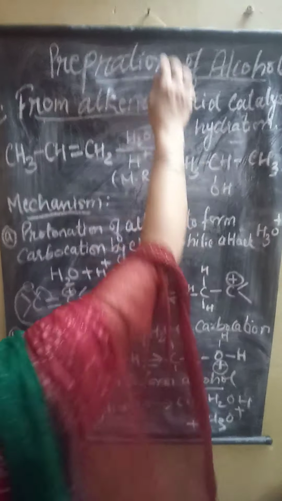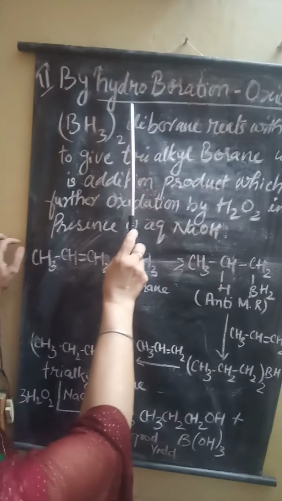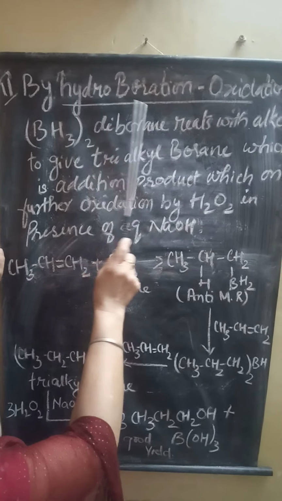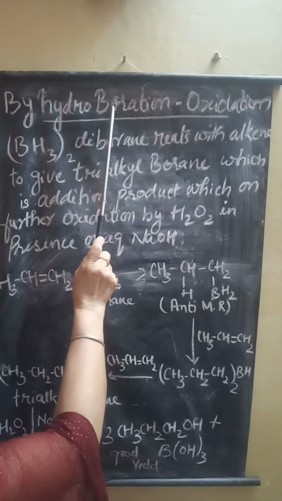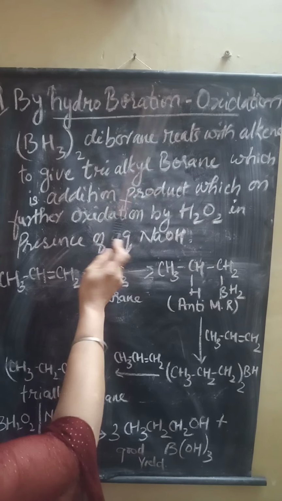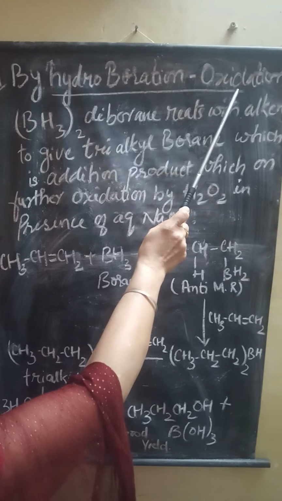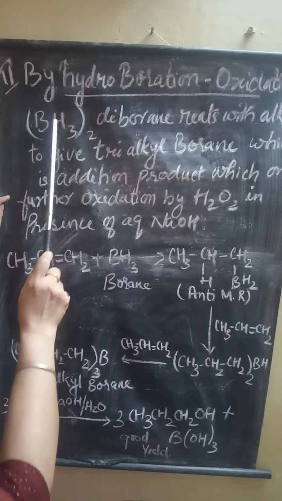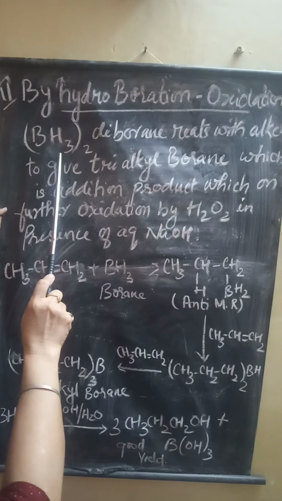Now the second method which we will see is the preparation of alcohol from hydroboration. The whole reaction is known as hydroboration and oxidation. Actually two processes take place here: addition of borane, and along with that, oxidation also takes place. This is the diborane formula, (BH3) whole twice. Though diborane is taken, only borane shows the reaction.